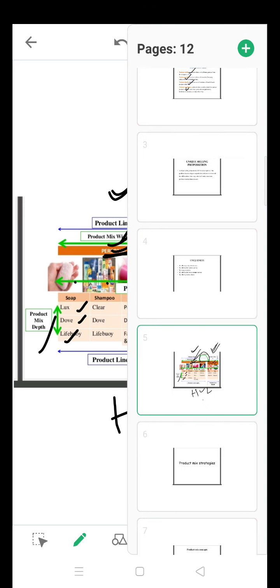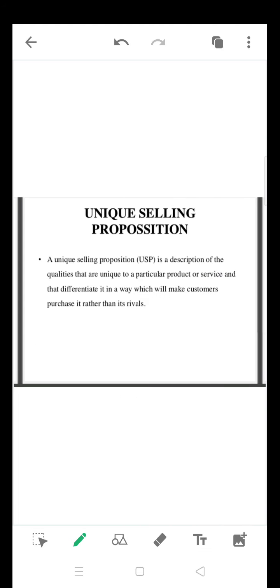And the next concept is unique selling proposition. You are going to call it USP also. Remember, USP means unique selling proposition. It is going to describe the quality and the uniqueness of your product and services. It means why the customer should purchase your product: because your product has some uniqueness, some extra benefit and extra quality when you compare it to your competitors or rivals. So that is called unique selling proposition.